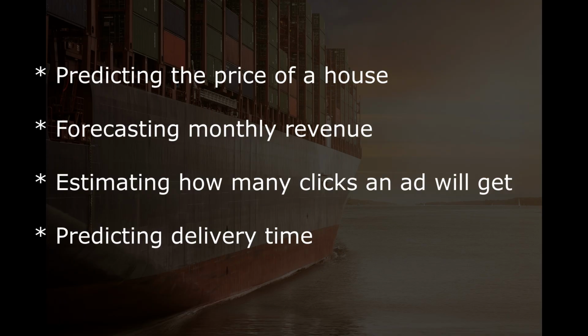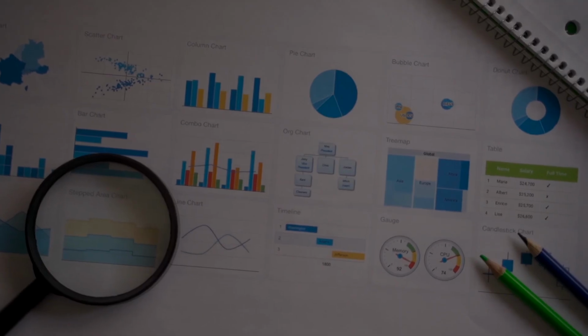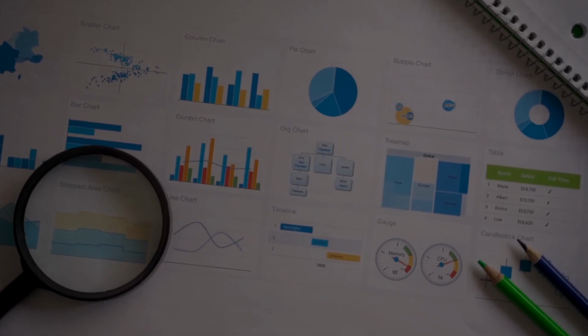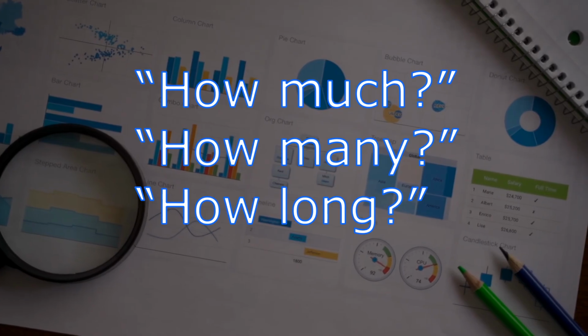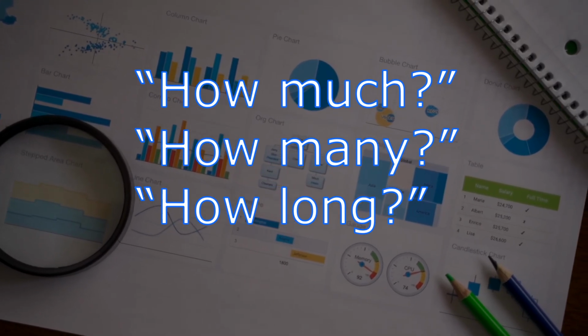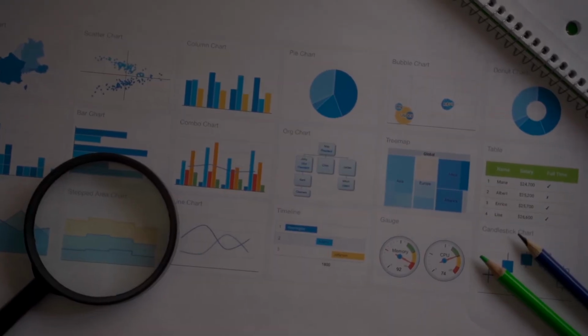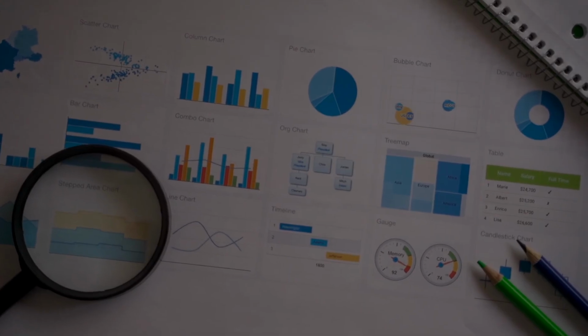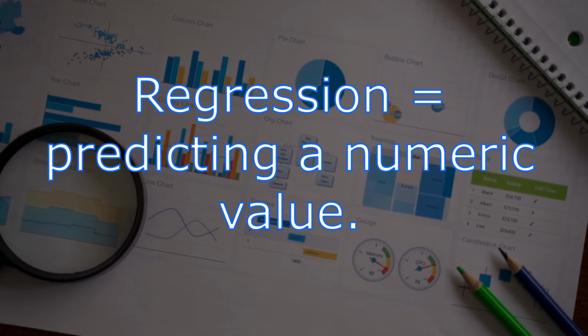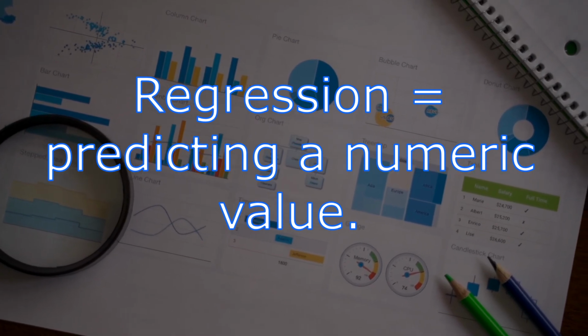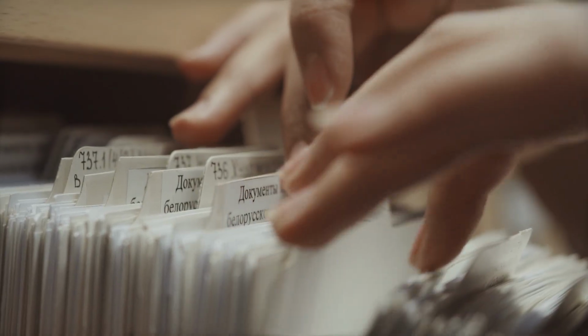It can be 25, 2,500, or 2.5 million. In regression, the model answers questions like how much, how many, or how long. Linear regression is the simplest version of this idea, but there are many others. So remember this. Regression is equal to predicting a numeric value. On the other side, we have classification.